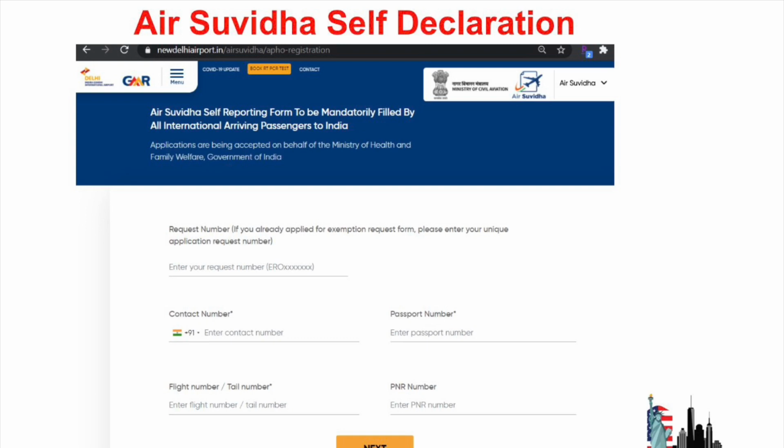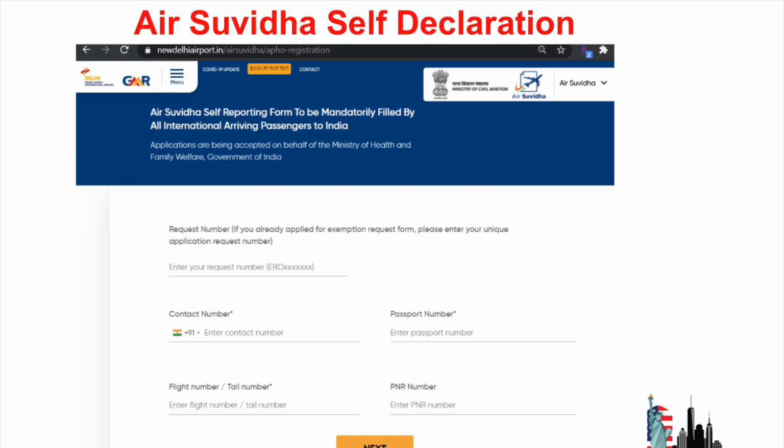It differs for each airline. Emirates has a different kind of number, Air India has a different kind of number. This is the flight booking number, the PNR number. You have to fill in that and get into the self-declaration form. The request number you may get after filling the declaration form.